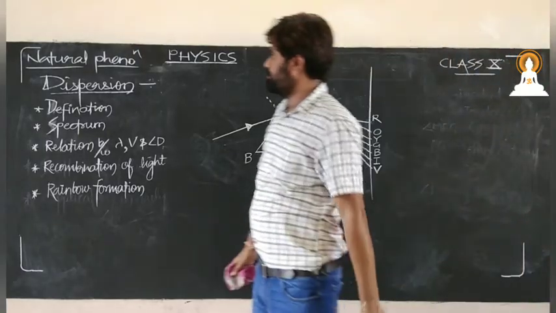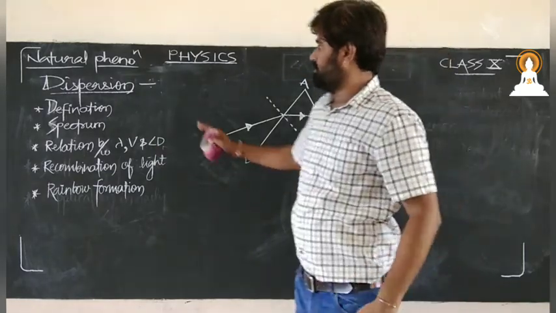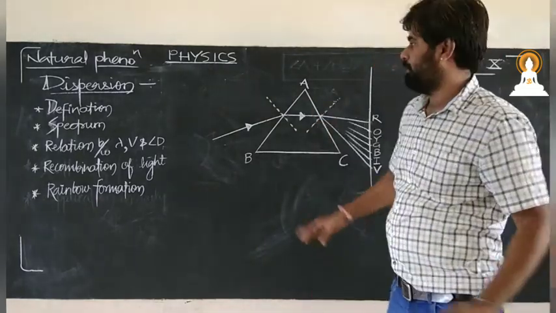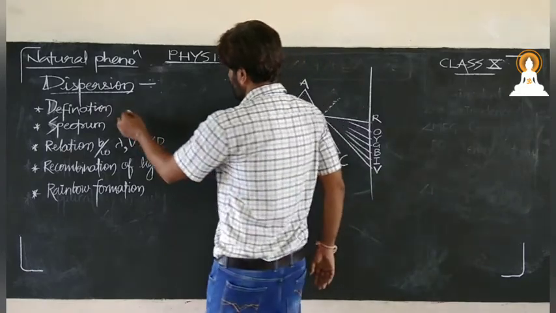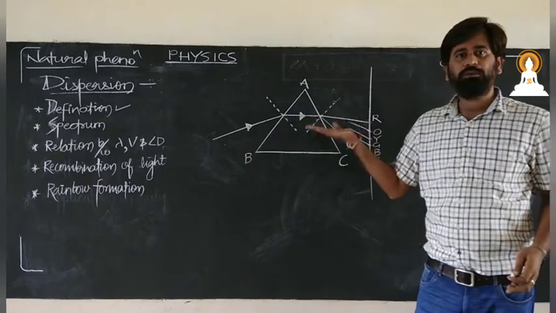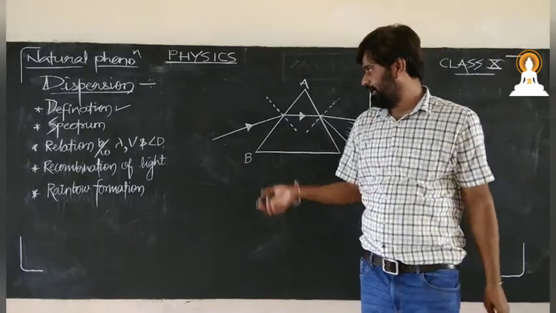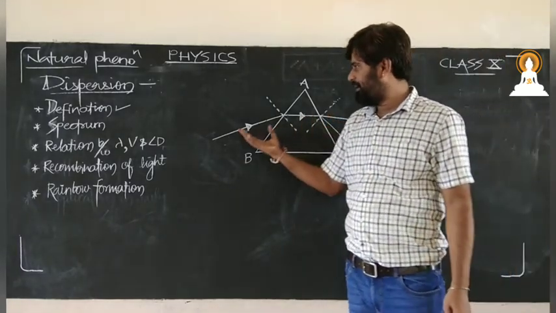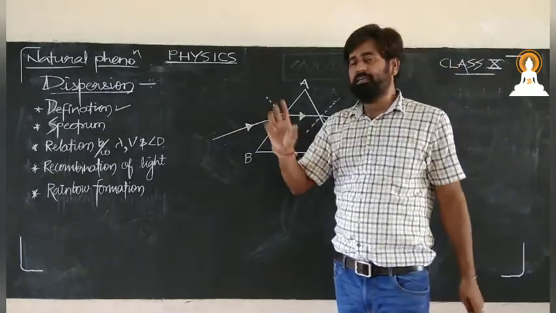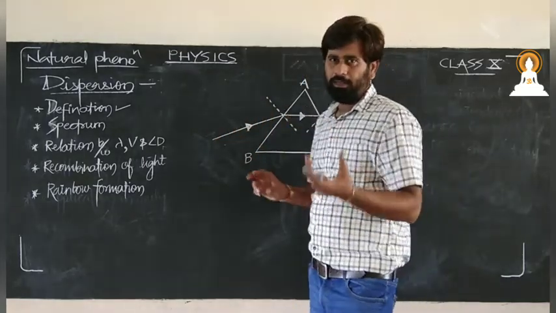Now let us discuss dispersion. This is another term. We have already discussed refraction through a prism. Now let us see what dispersion is. Dispersion is the splitting of white light into its constituent colors. Sir Isaac Newton experimented and gave an idea about how many colors are there in white light, as we discussed in class 8.